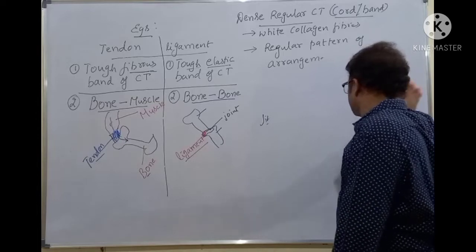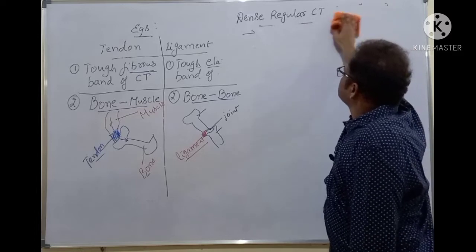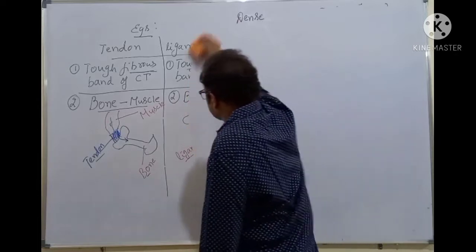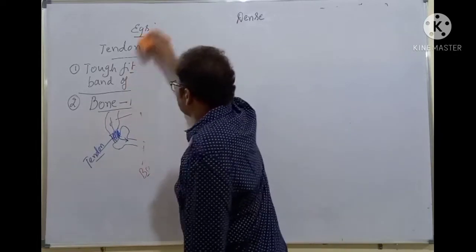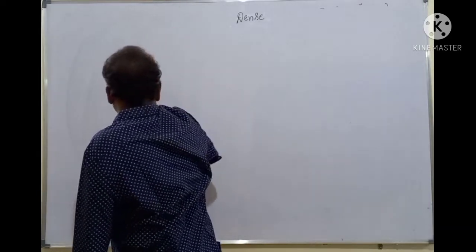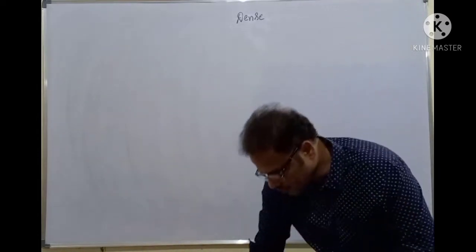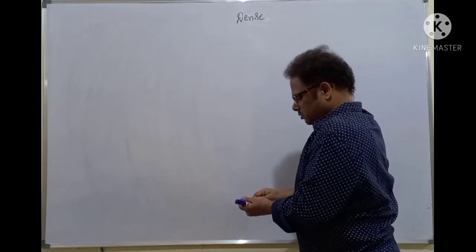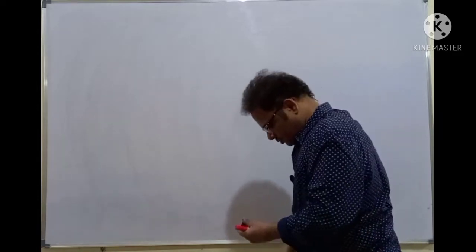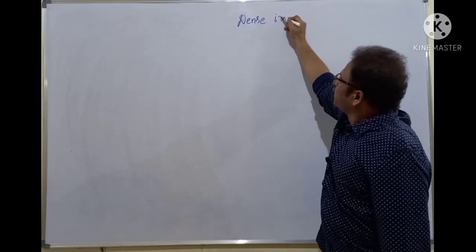I'll discuss it here. Clear? So next one is dense irregular